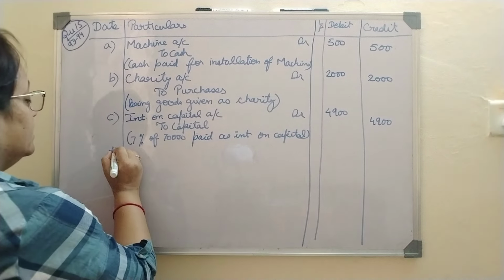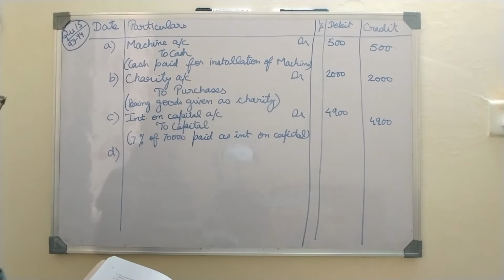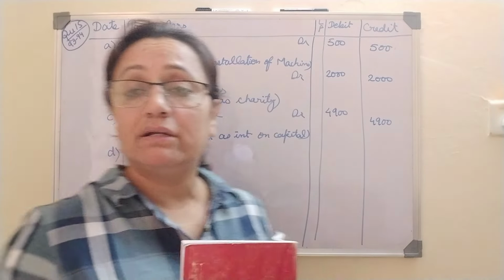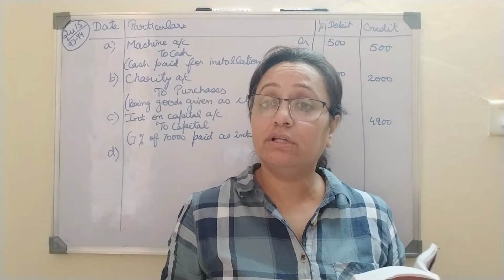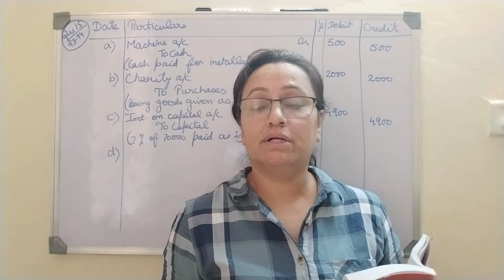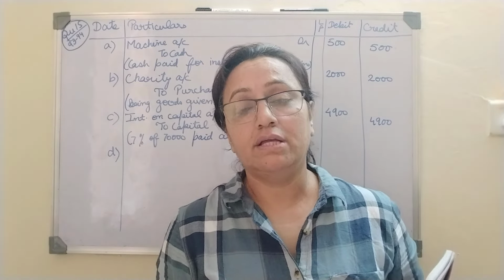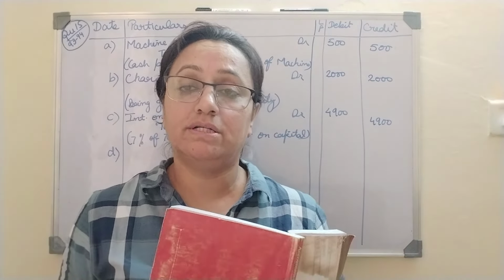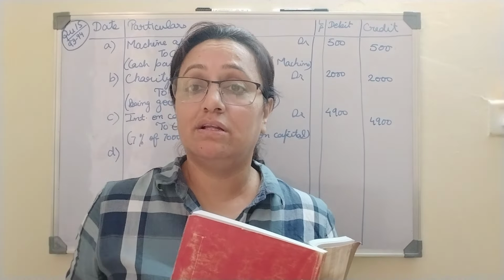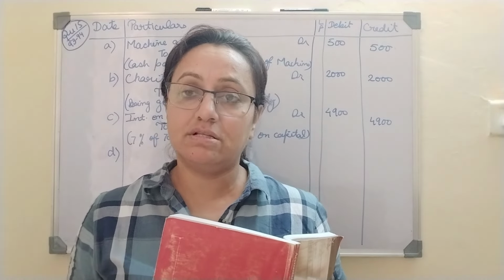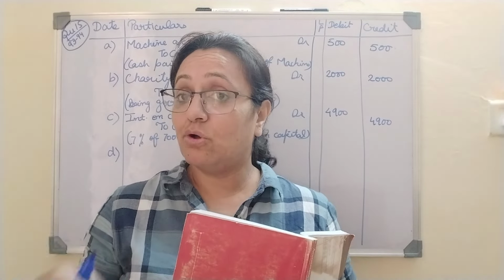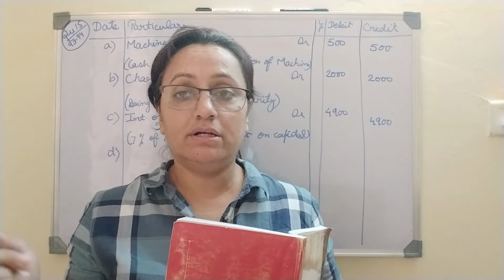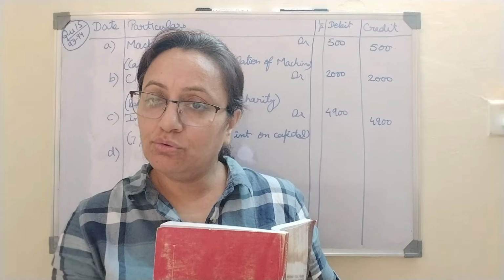Right? Now next, we have received 1200 of a bad debt written off last year. I told you bad debt is what? When I am expecting someone to pay me money but I am not getting it from that person. So that becomes a bad debt for me. Right? So last year I had thought that I will not get 1200 from a person, but now that person came suddenly and paid me 1200. So what I thought would be bad debt means it was a loss last year. I would have debited it that time. So now I have to credit it.